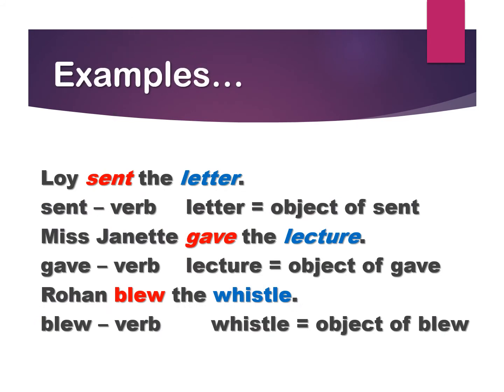Let's understand the definition with the help of examples. Loy sent the letter. In this sentence, sent is the verb and letter is the object. For your convenience, all the verbs are marked with red color and objects are marked with blue color. In the first sentence, Loy is passing the action of sending to the letter. In simple language, we can also say that the action of sending is done on the letter.